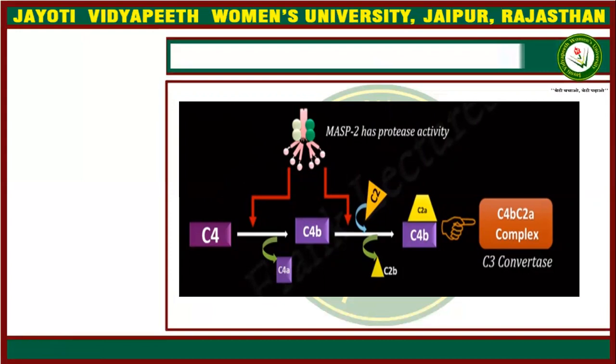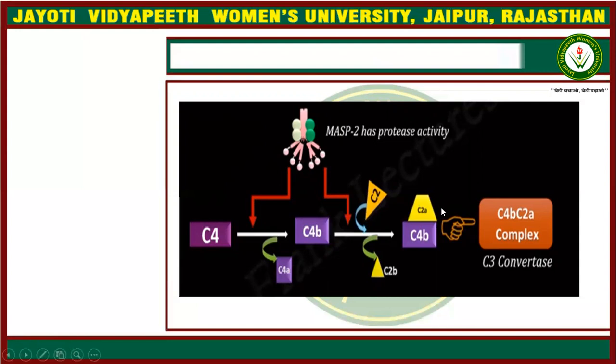The C3 convertase leads to the C5 convertase, which will take C5. After that, C6 and C7 will bind to this complex. Then C8 and C9 bind and make a hole in the surface of the bacteria. This will result in the killing of the bacteria.